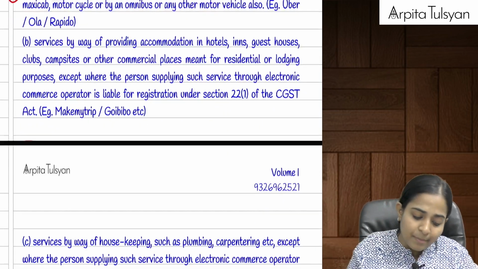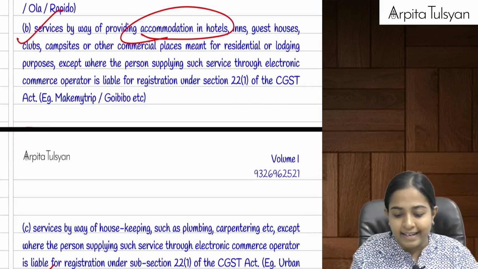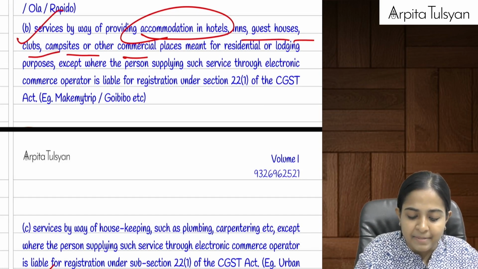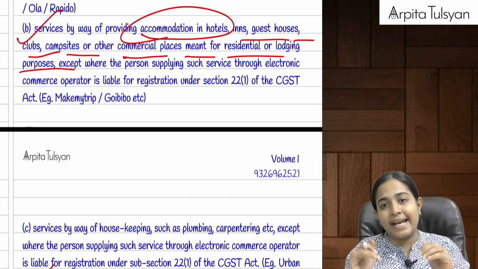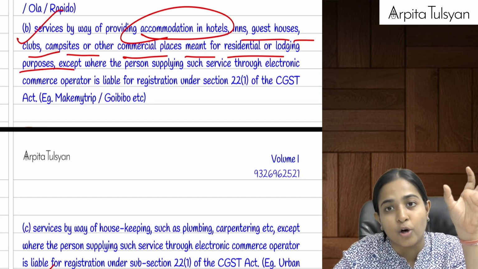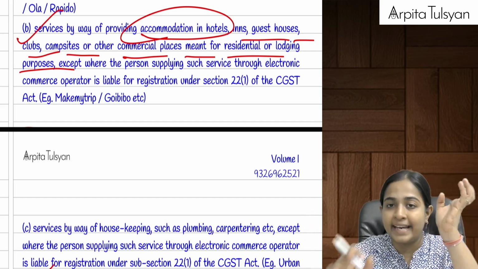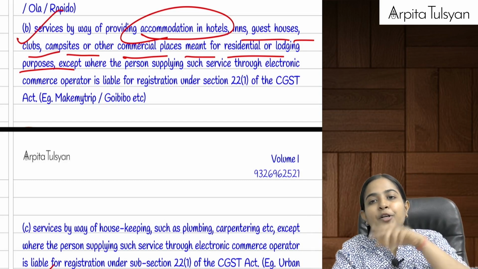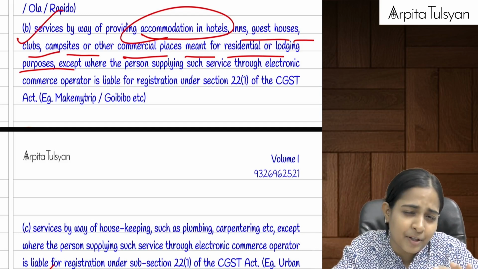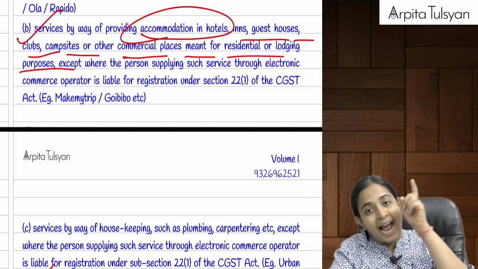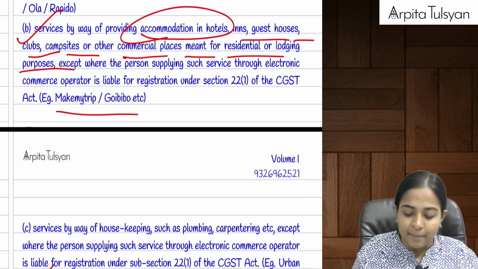Okay, similarly, services by way of providing accommodation, stay in hotel, inns, guest house, club, campsite or other commercial places which are meant for residential or lodging purpose. Example, if there is a particular hotel where I want to go and stay for my lectures, and I booked that hotel through Make My Trip or booking.com, here the service provider actually is the hotel, but the e-commerce operator here is Make My Trip or GoIbibo.